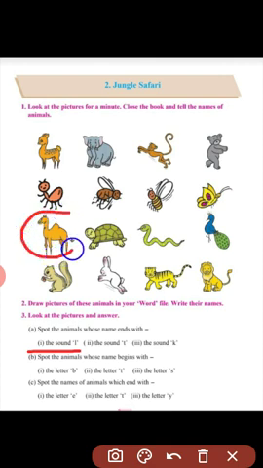Camel ends with the letter L. Then squirrel, it ends with the L sound. Any other animal's name end with the L sound? No. So camel and squirrel, these two names end with the sound L.